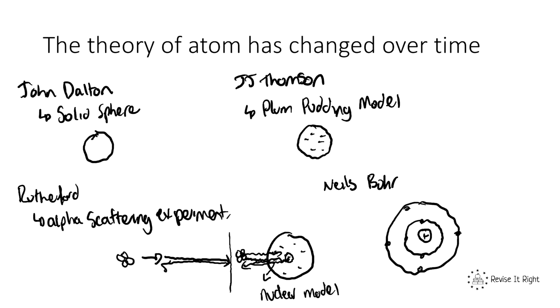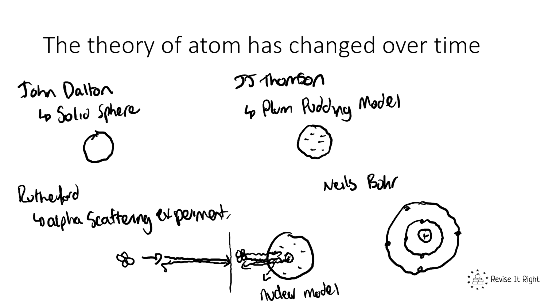Okay, so we can call this the planetary model. And this was discovered, of course, by Niels Bohr, and he did many, many experiments. Now, if you look at this model, this is very, very similar to the model that we have today. There were just a few additions that came along.